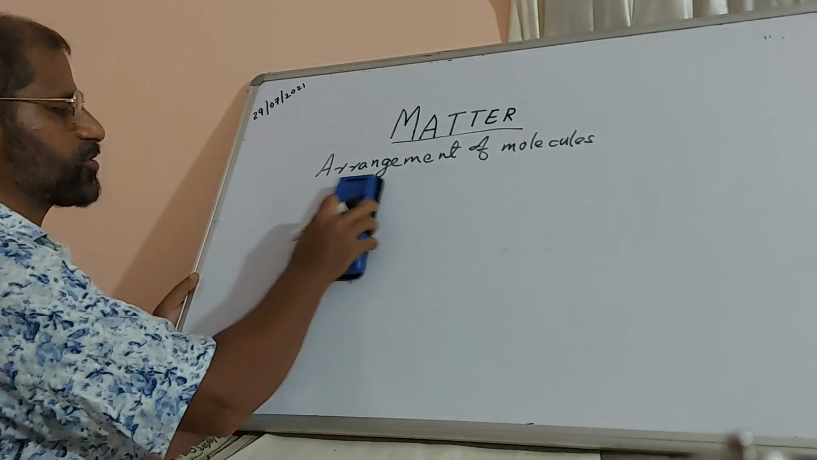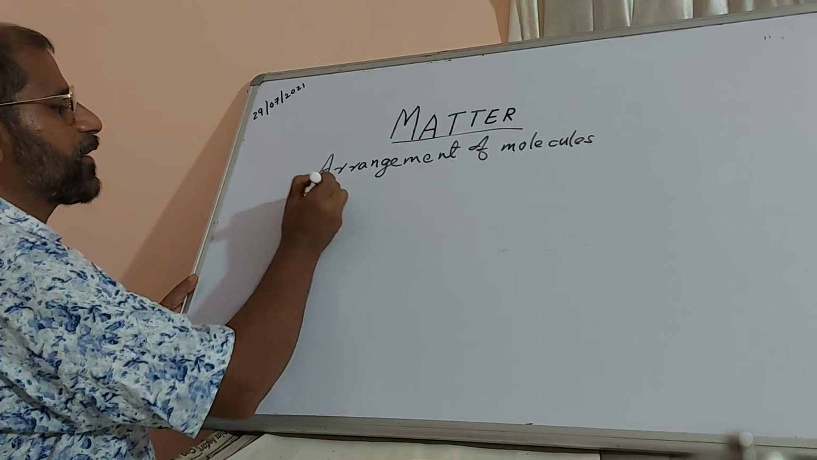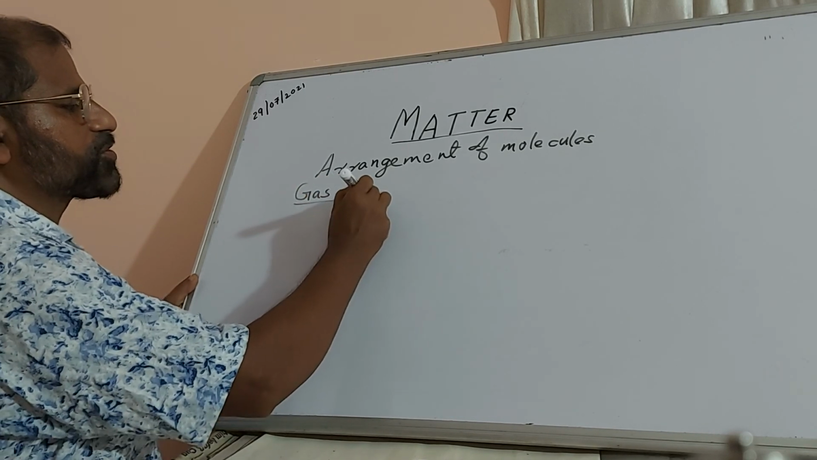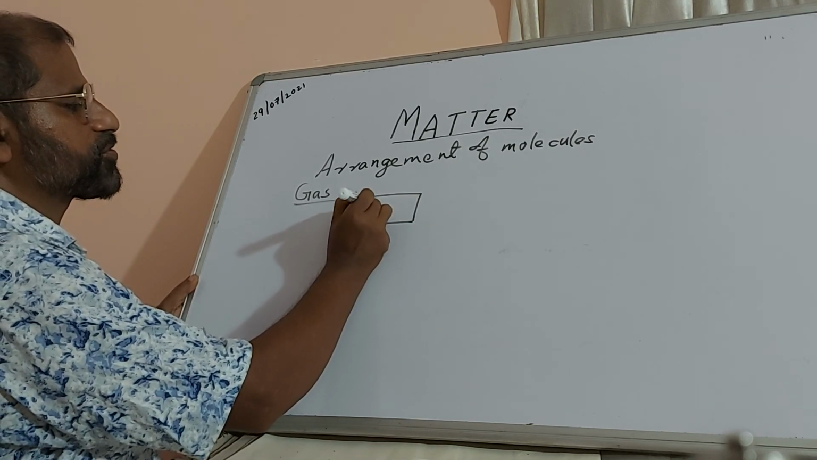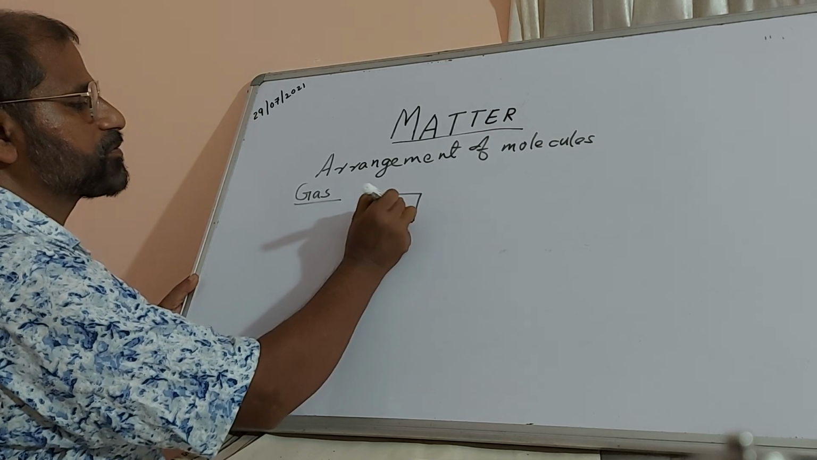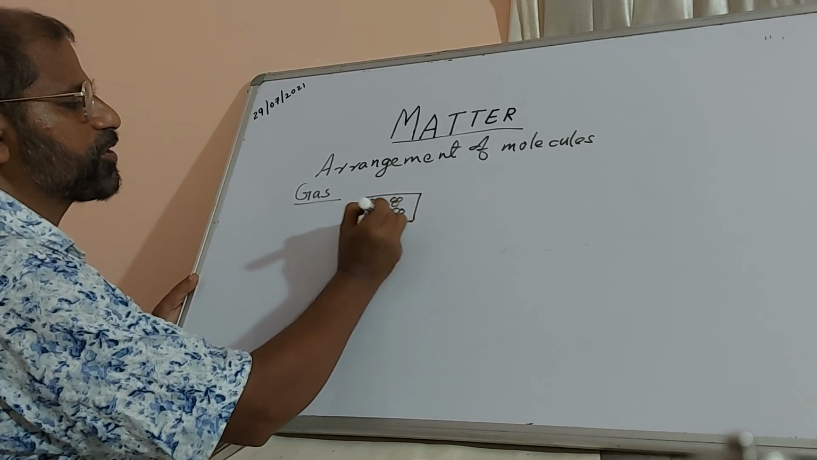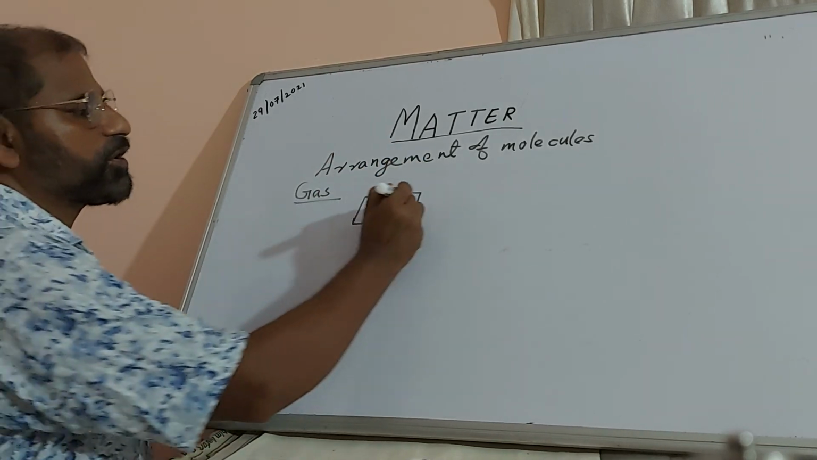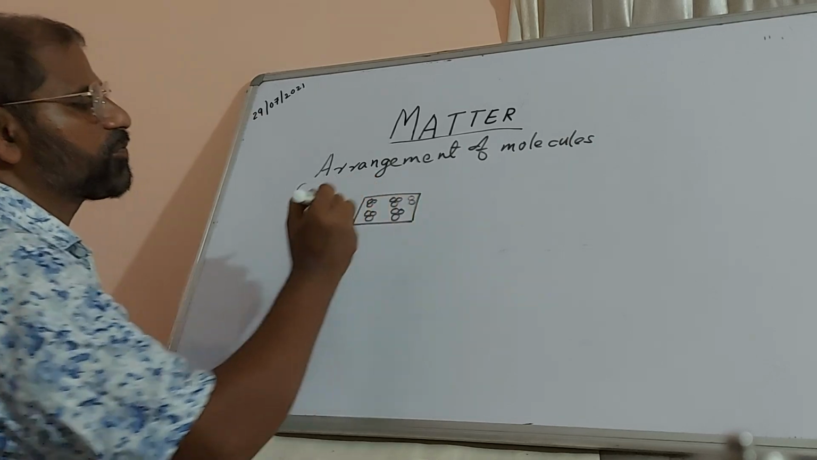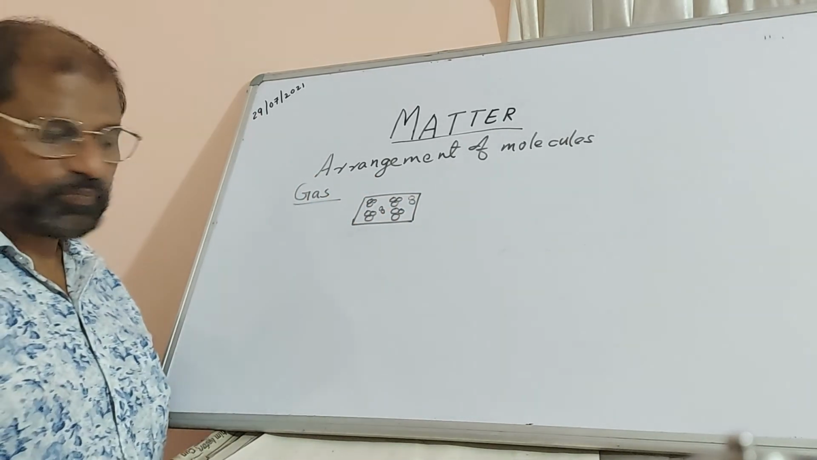Now let's take gas. Arrangement of molecules in a gas. Again let's draw the same type of diagram. Now in this case I have one molecule here, one here, one here. I'm just drawing only a very few molecules. If you see the gapping, there is so much gap. I can draw one more in case needed. There is so much gap between the molecules.